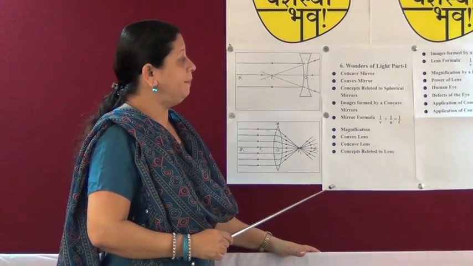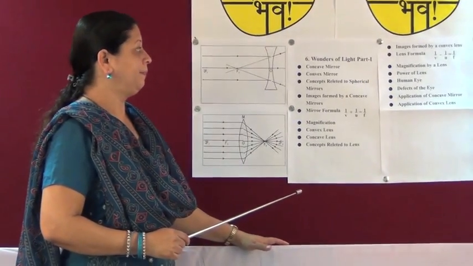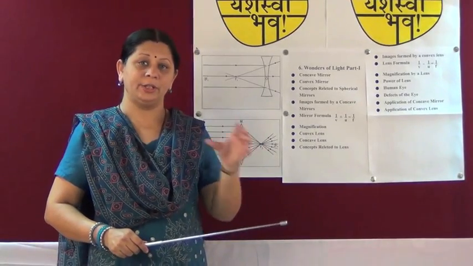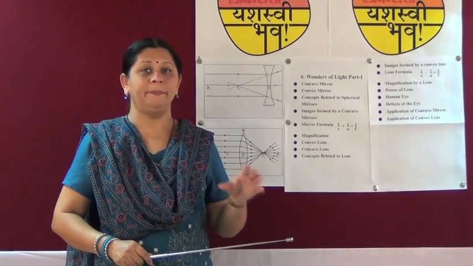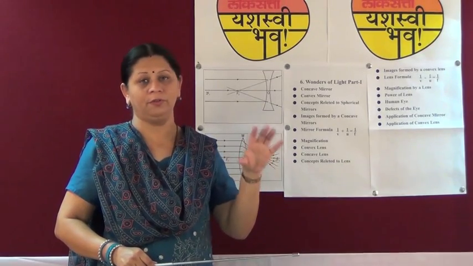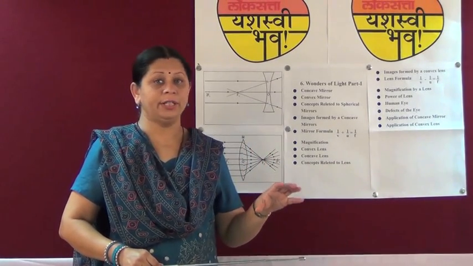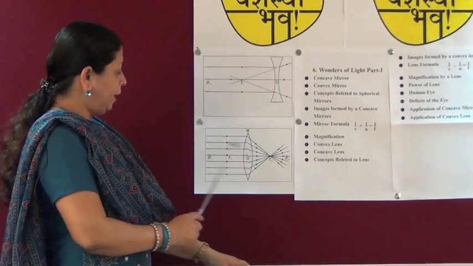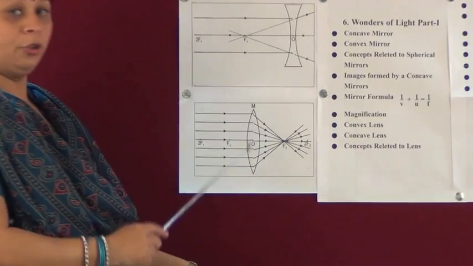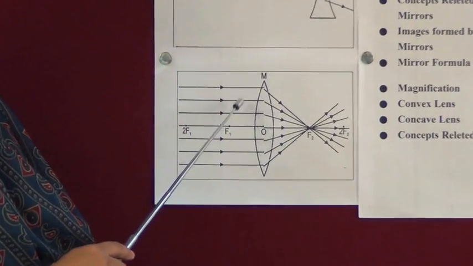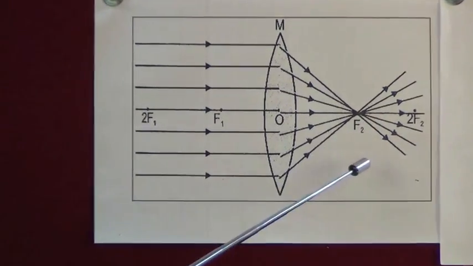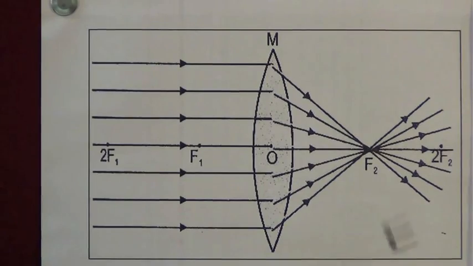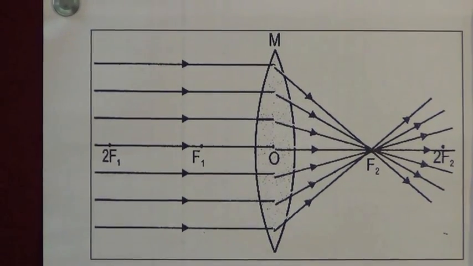Now, let us see the images formed by a convex lens. The nature of the image, size of the image, and shape of the image depend on the object kept in front of the convex lens. Now, what is the focal length of a convex lens? When rays parallel to the principal axis are incident on a convex lens, after refraction they converge at one point, which is called the principal focus of the convex lens. There are two principal foci for a convex lens, f1 and f2 respectively.